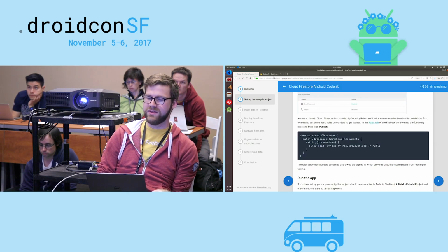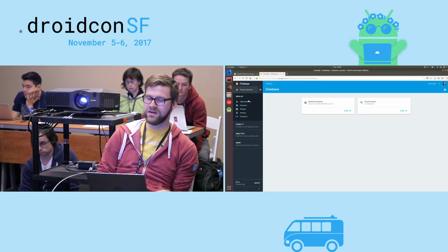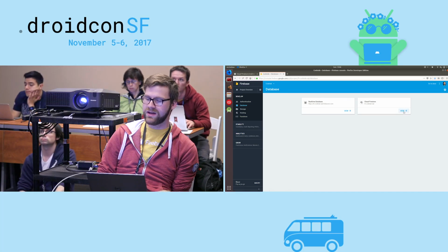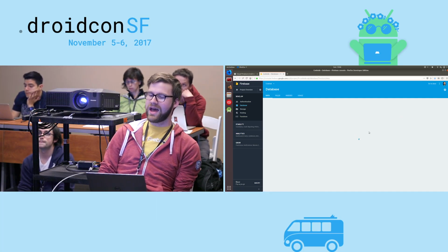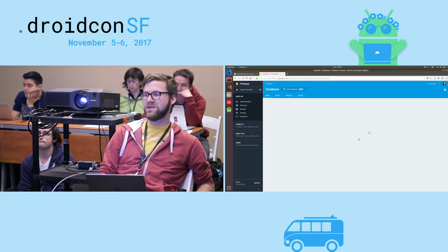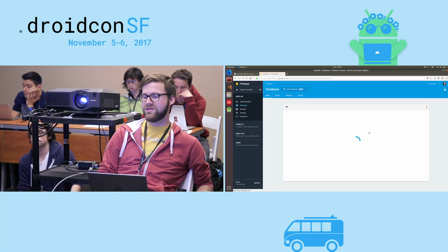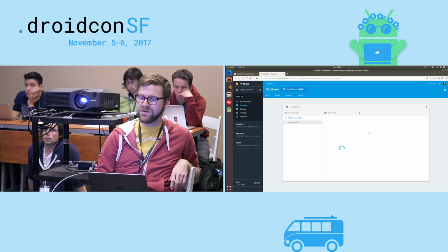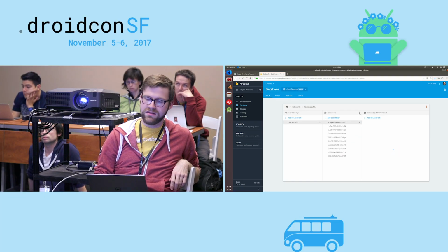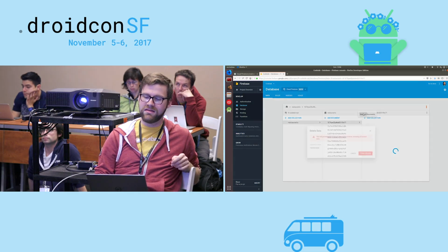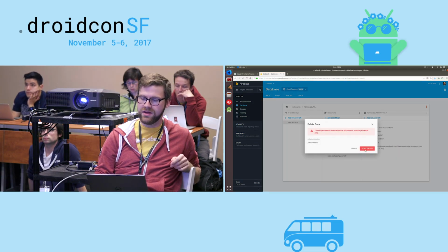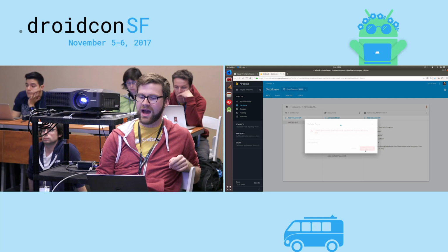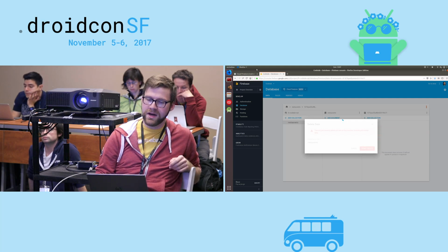When you create your Cloud Firestore, go to Database, and there'll be a button here that says Try Cloud Firestore. When you hit it, it'll ask you how you want to enable this project. Do you want to enable it with locked security rules, or do you want to enable it in development mode? Those security rules restrict who can access your application. In this case, I would go ahead and say enable it in developer mode, so that'll allow us to read the data without actually being authenticated. But it's up to you.